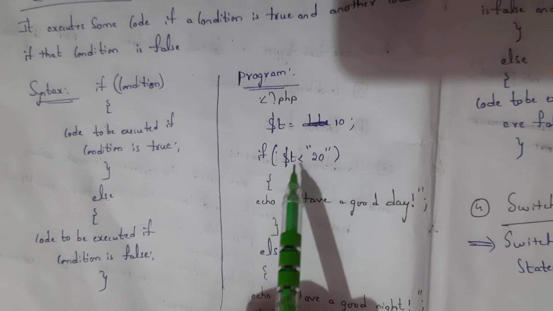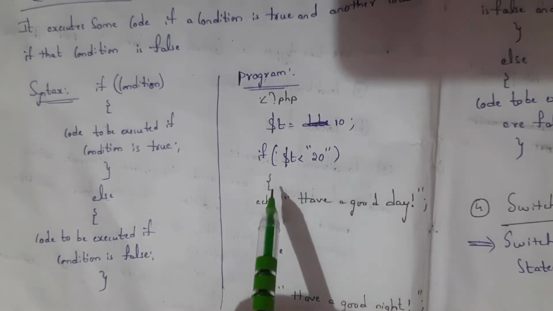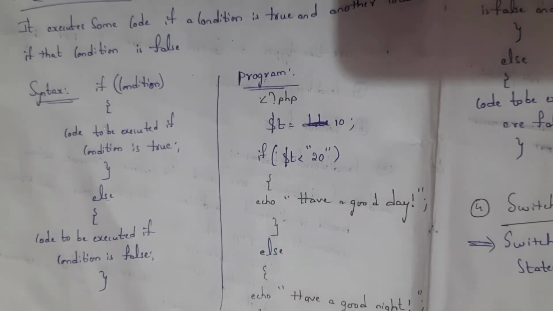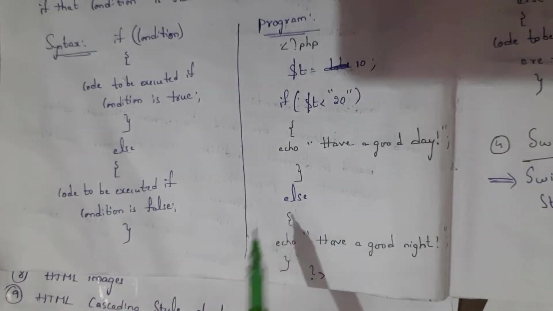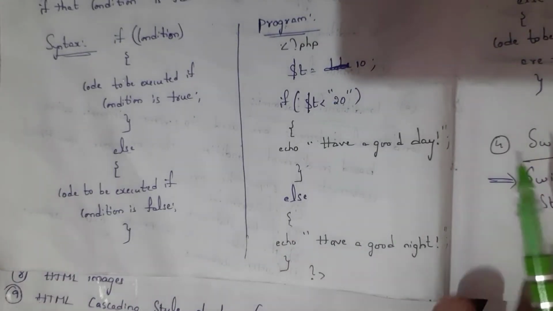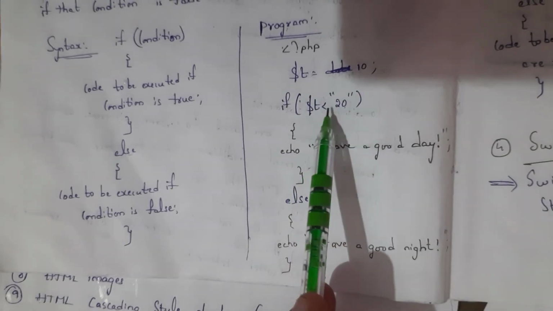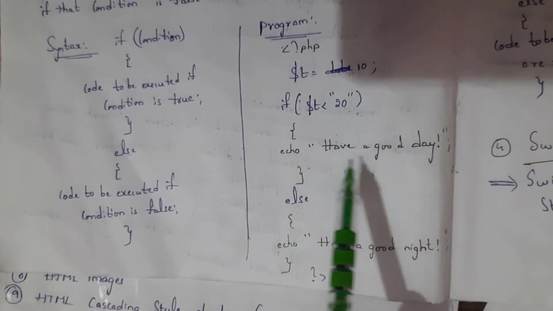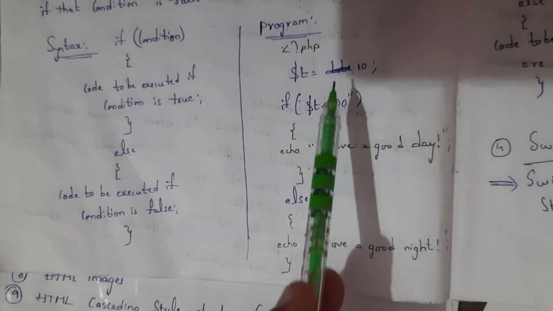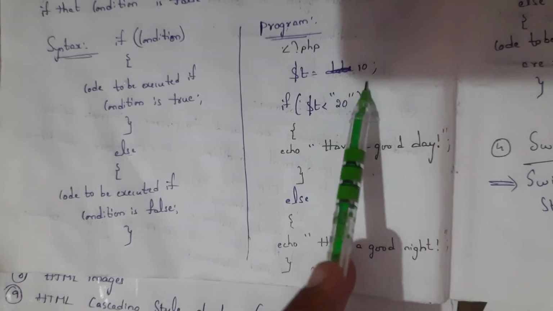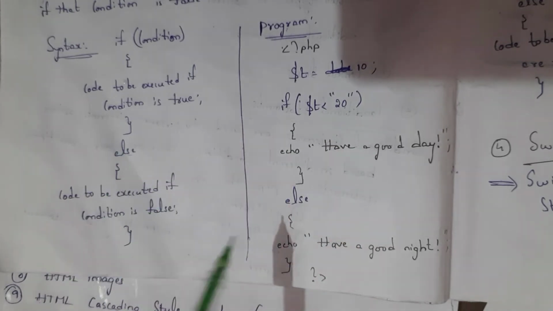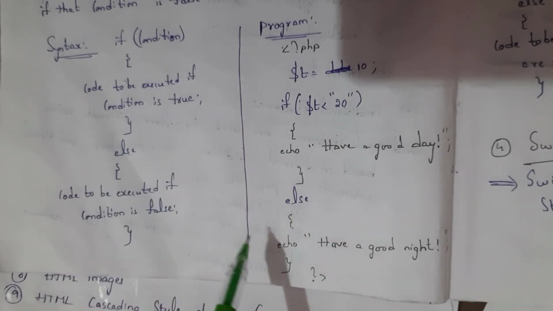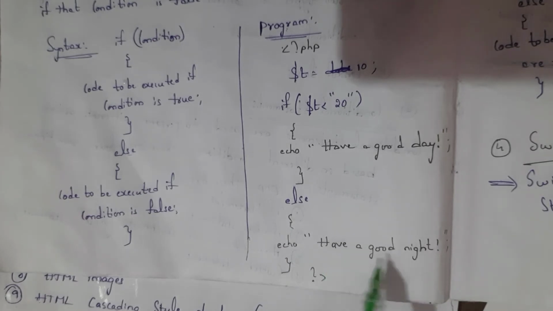If $t less than 20, then the statement inside if is executed, or else the statement inside else is executed. 10 is less than 20. So the output is have a nice day. If I took $t equal to 30, 30 is not less than 20. So the else statement is executed. That is have a good night. This is an example of if else.